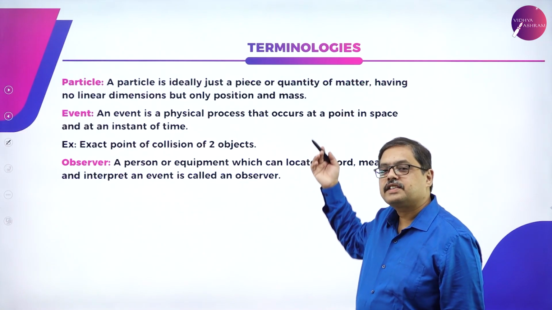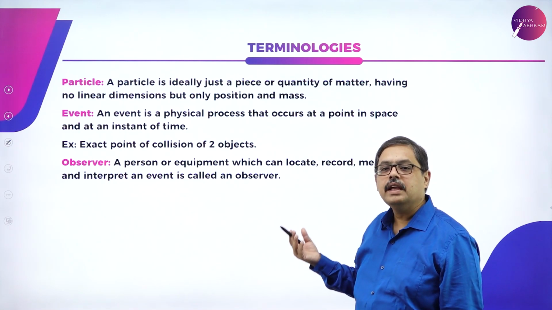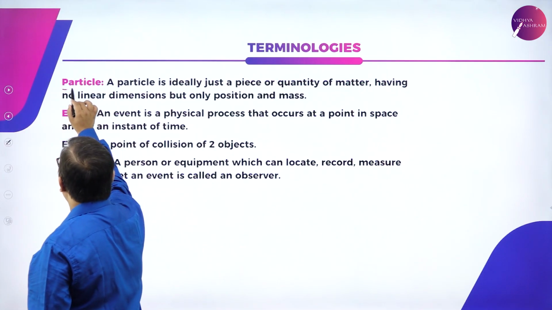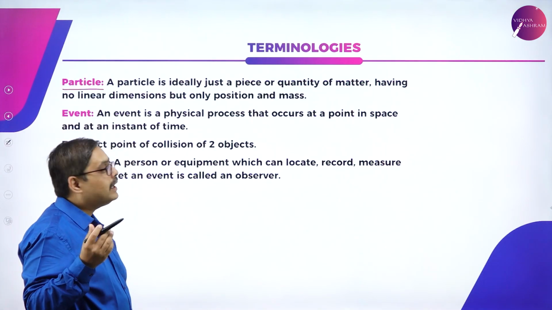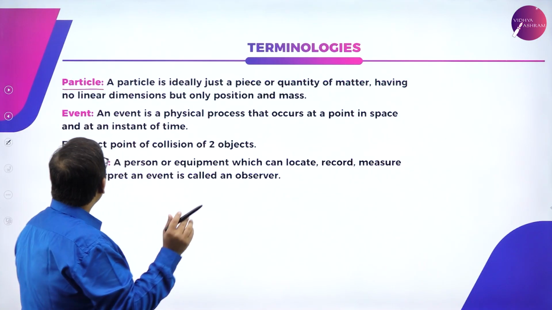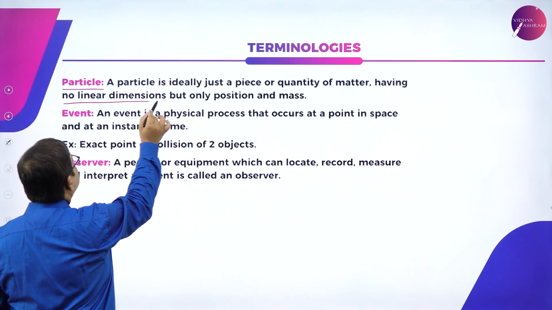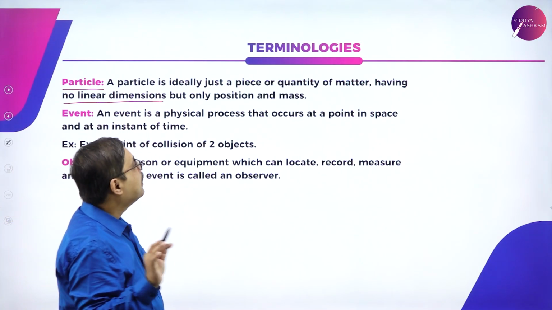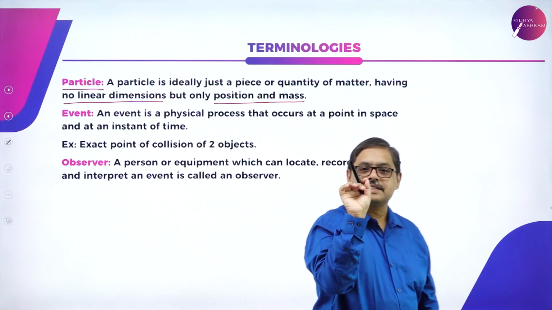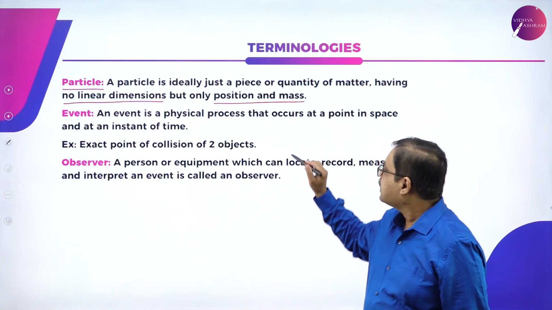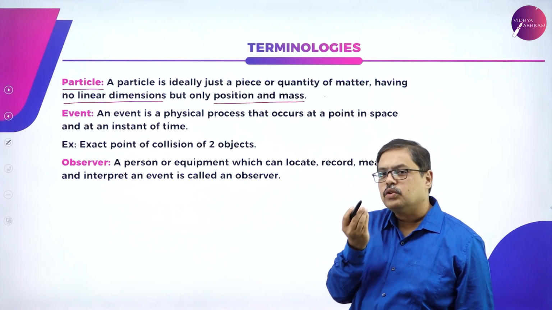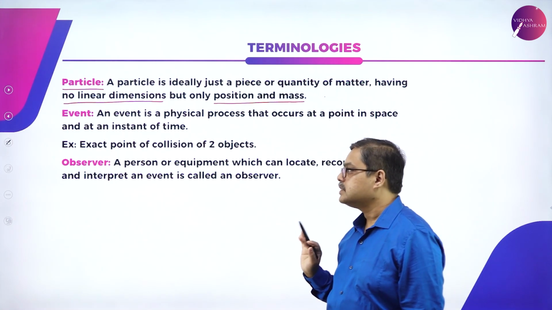Now let us check and understand a few of the terminologies that we will be using in this chapter on motion in a straight line. First one is the particle. What is a particle? A particle is essentially just a piece or quantity of matter having no linear dimensions. It does not have any dimensions, but it has only position and mass. It has only a certain position which is recognized, that this particle is somewhere here. So it has got a position, it has got some minute mass, but it does not have any dimensions.